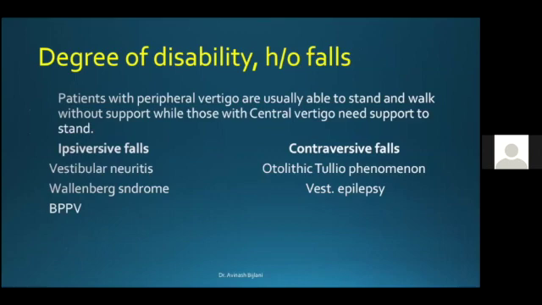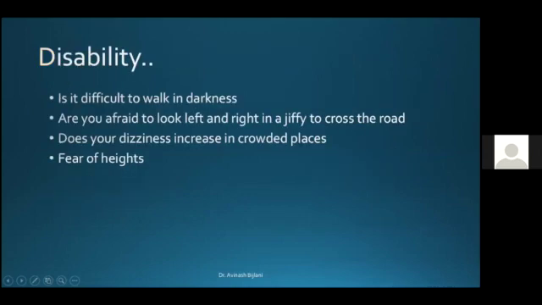We must ask about the degree of disability and a history of falls. Patients with peripheral vertigo are usually able to stand and walk without much support, while those with central vertigo are the ones who need support to stand or even walk. Ipsiversive falls occur with vestibular neuritis or Wallenberg syndrome, and also in BPPV. Contraversive falls are seen with otolithic Tullio phenomena or in a case of vestibular epilepsy.